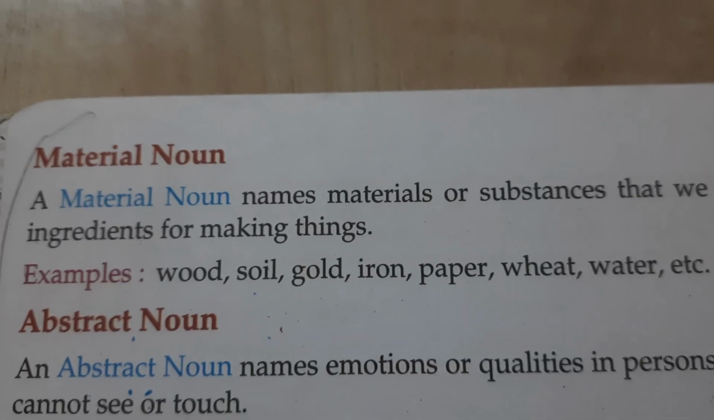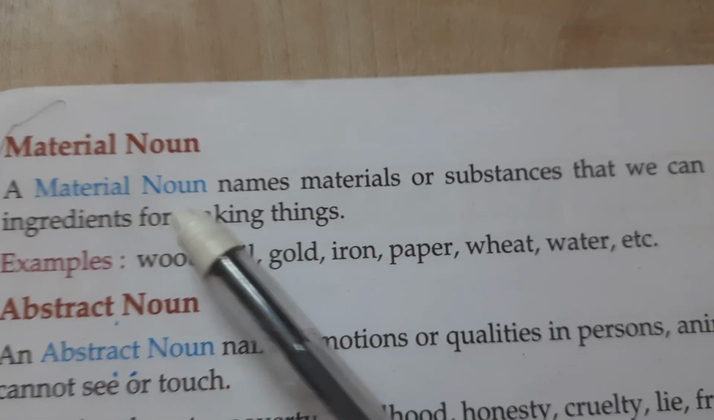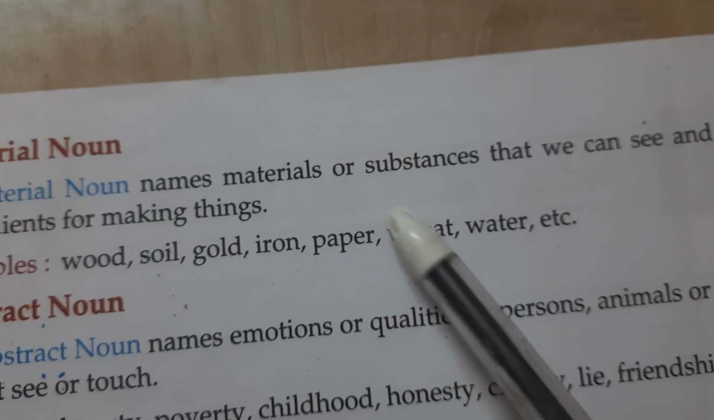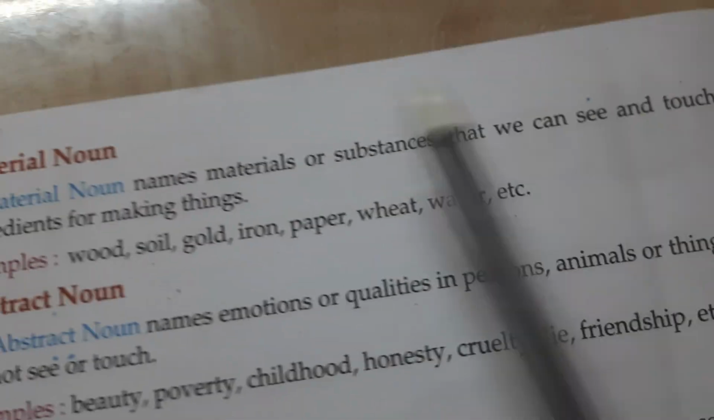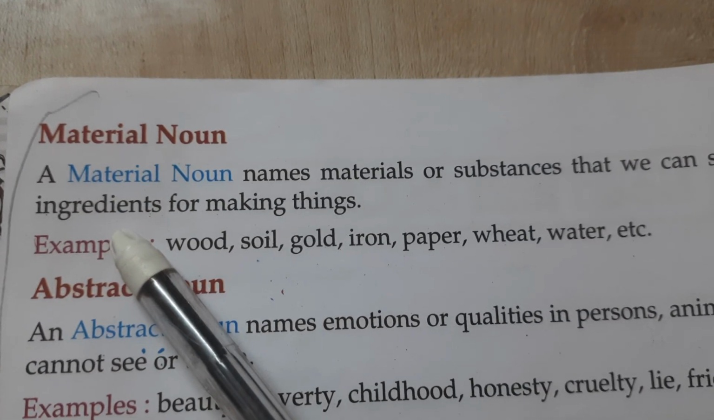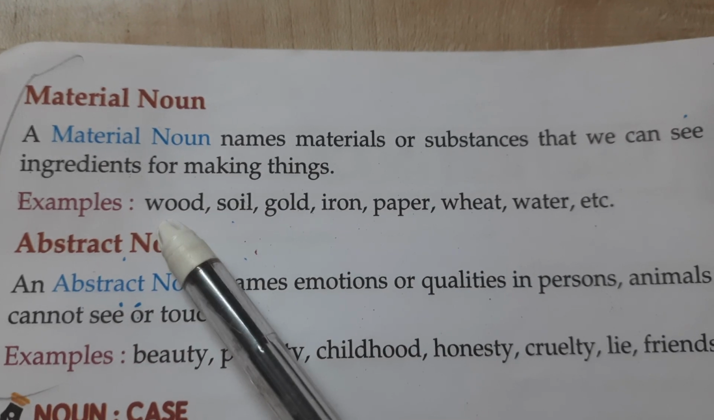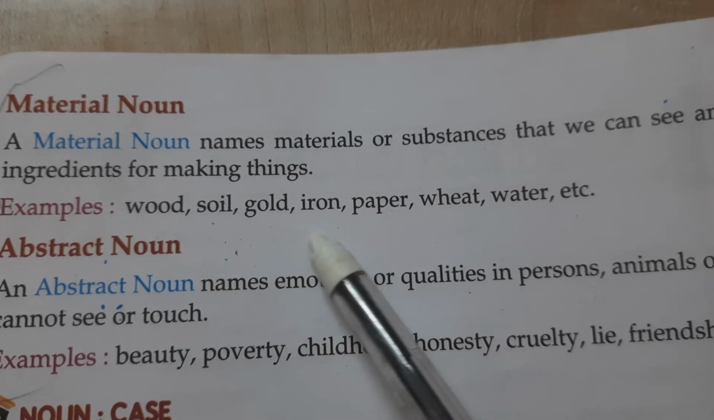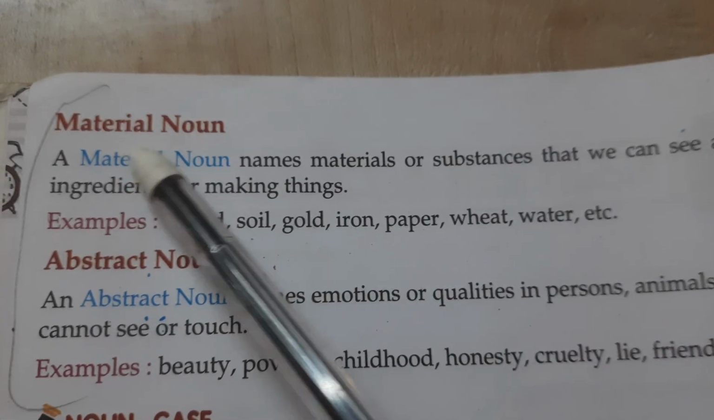Okay, next, material noun. What is material noun? A material noun names material or substances that we can see and touch, use, and ingredients for making things. For example, wood, soil, gold, iron, paper, wheat, water, etc. These all things are called material noun.